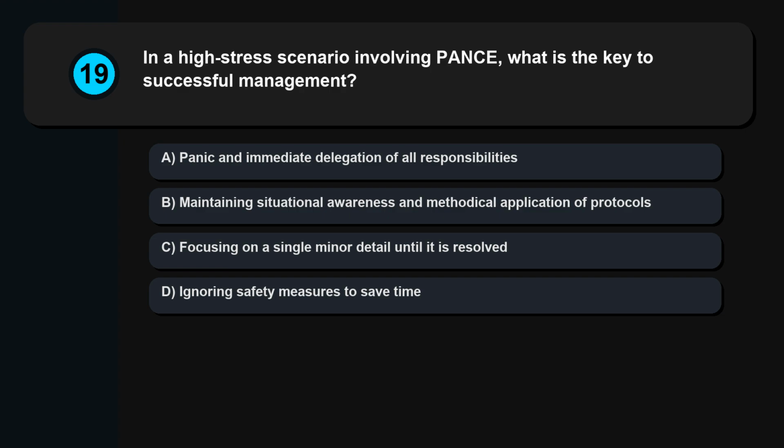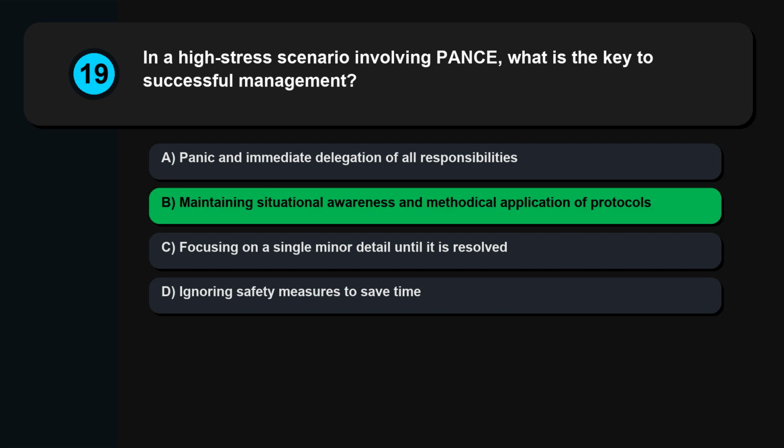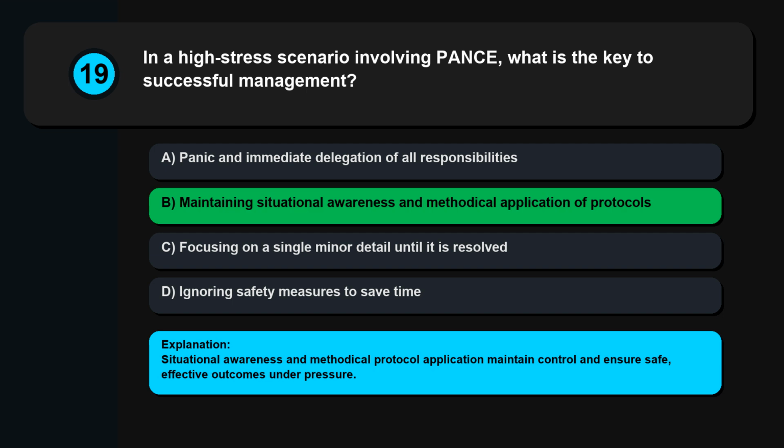Question 19. In a high-stress scenario involving PANCE, what is the key to successful management? Panic and immediate delegation of all responsibilities. Maintaining situational awareness and methodical application of protocols. Focusing on a single minor detail until it is resolved. Ignoring safety measures to save time. Situational awareness and methodical protocol application maintain control and ensure safe, effective outcomes under pressure.